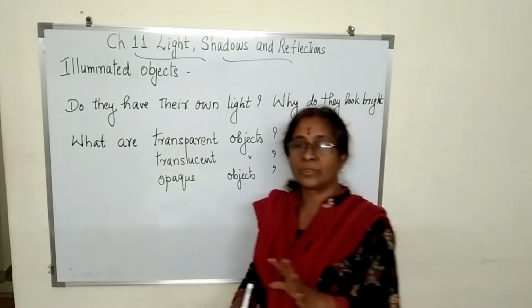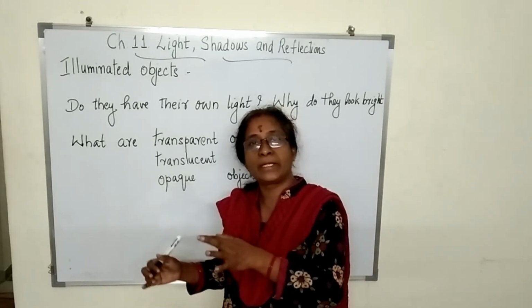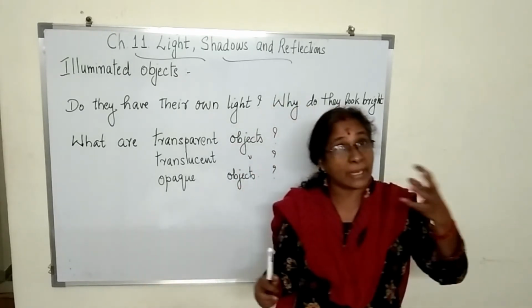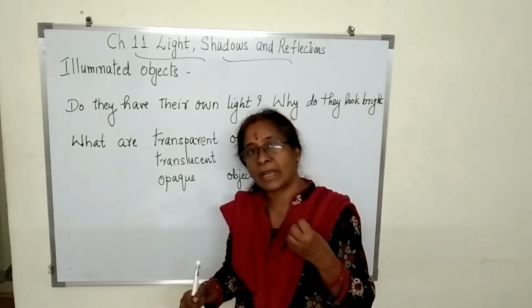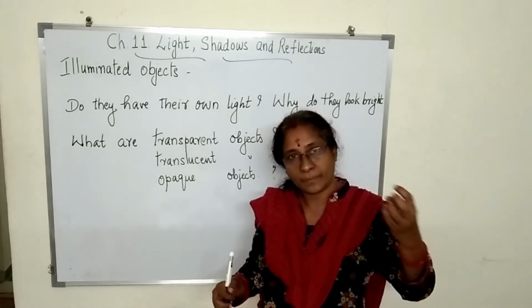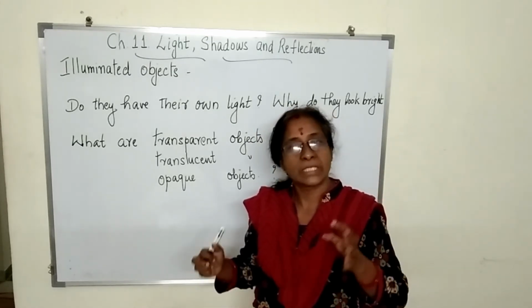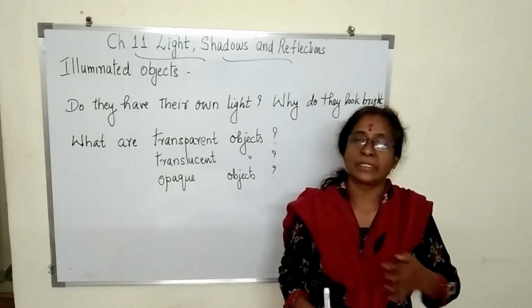Now, the things which are seen around us can be divided according to the ability of passing light through them. Some objects will pass the light as it comes, allowing it to pass very freely.